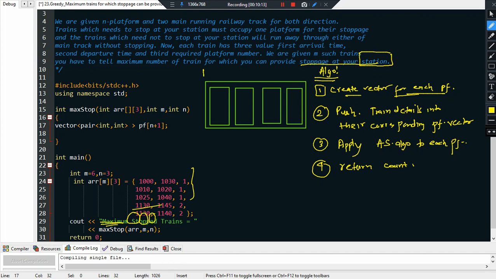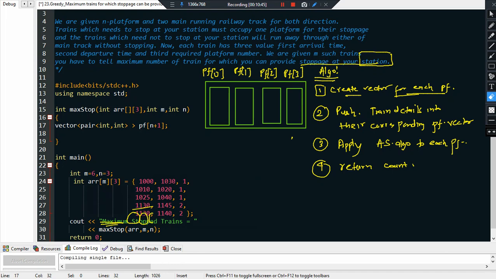So this is my name of the vector pf. This is pf of 0, this is pf of 1, pf of 2, pf of 3, right? Now this will basically push to platform number 1, means here. 2 means here. If there was 3, it should be pushed here, right? This is just because we know that indexing basically starts from 0, right? So in order to avoid any complications, we can directly point to this value and push it in the corresponding vector. You'll understand it later.